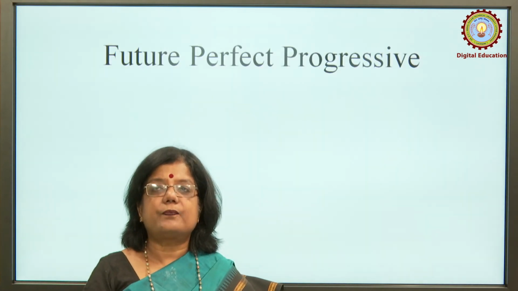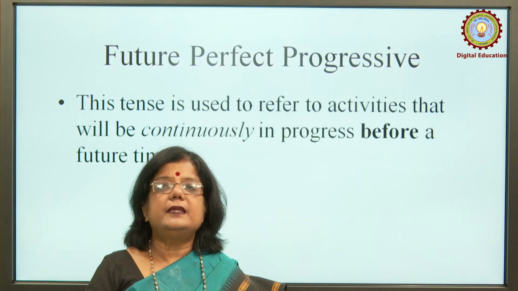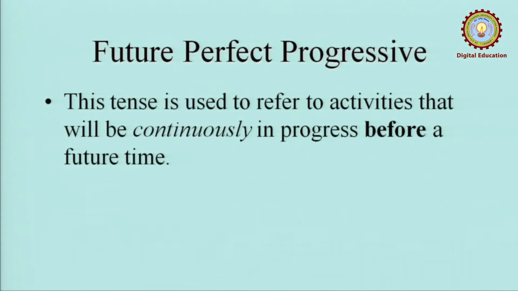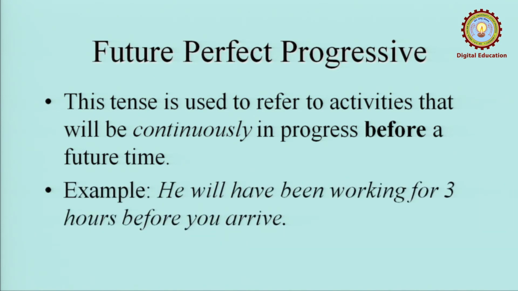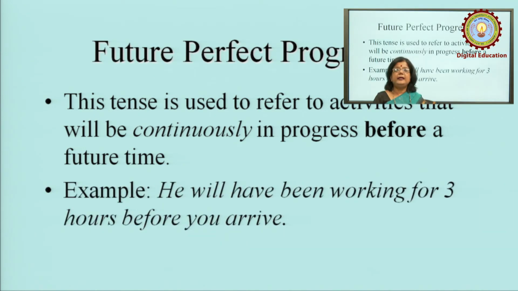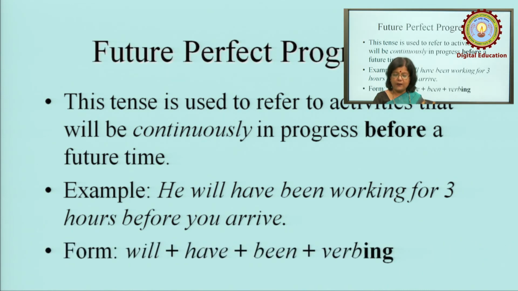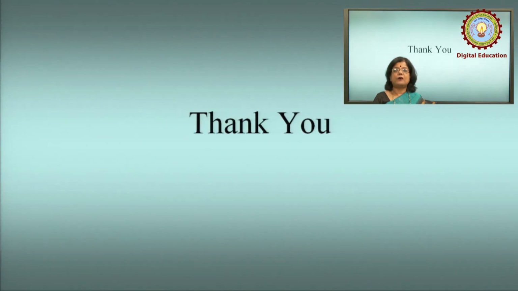Future perfect progressive, this tense is used to refer to activities that will be continuously in progress before a future time. Example, he will have been working for 3 hours before you arrive. The form will be will plus have been plus ing form of the verb.